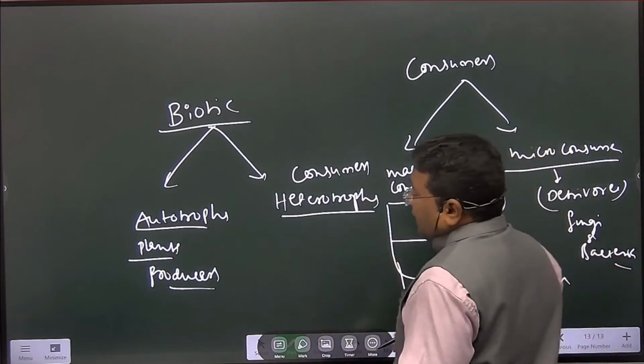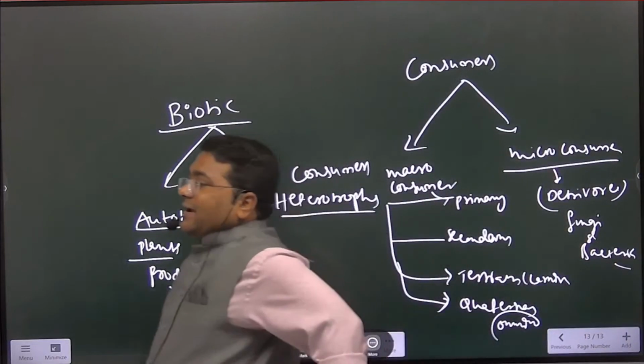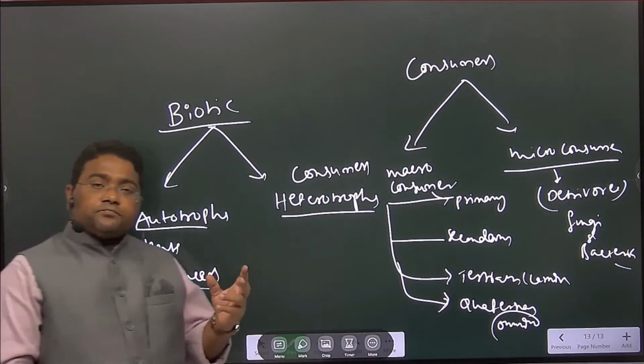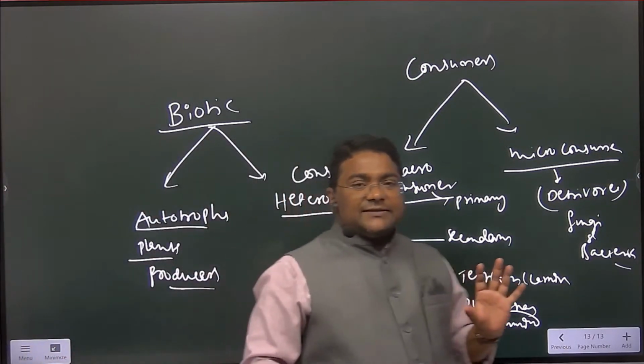देखते हैं अब. Autotrophs, they make their own food, right? They make their own food through the process of photosynthesis.